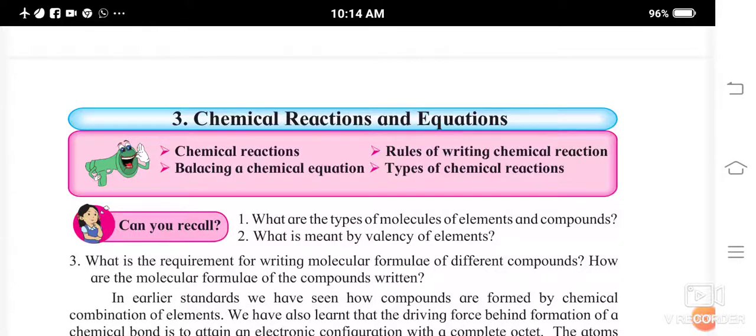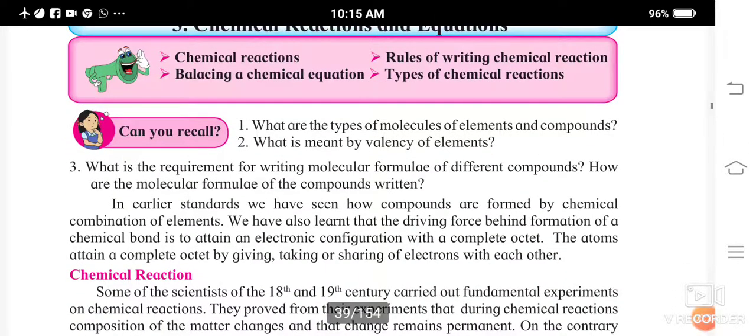Students, let us start this new lesson, chemical reactions and equations. In this lesson, we are going to study chemical reactions, rules of writing a chemical reaction, balancing a chemical equation and types of chemical reactions.